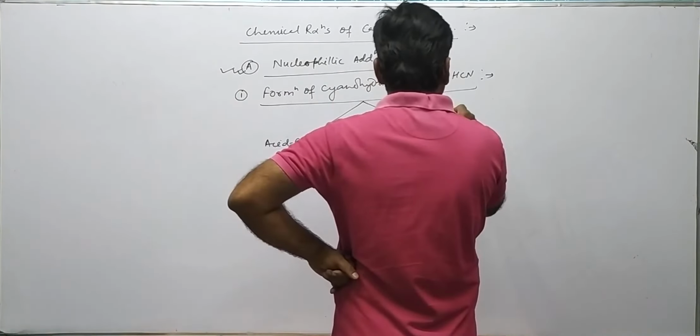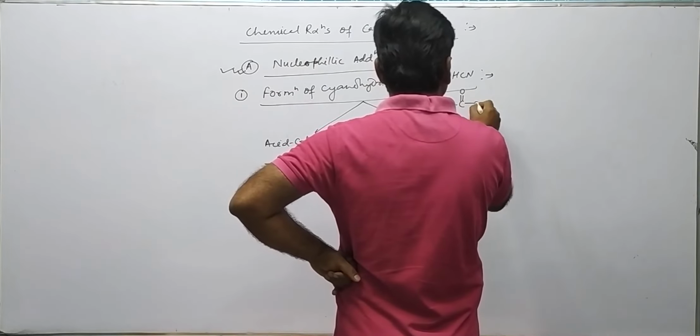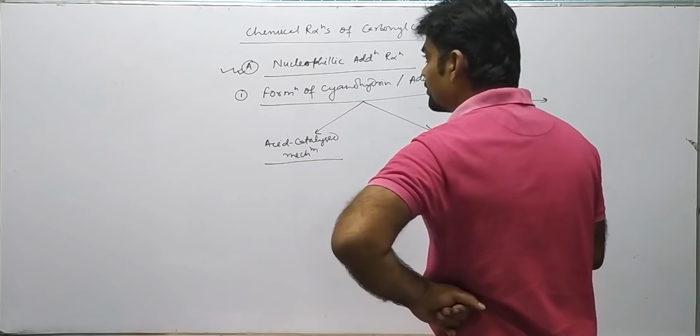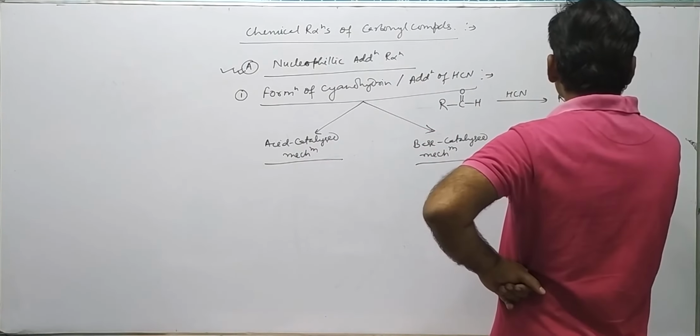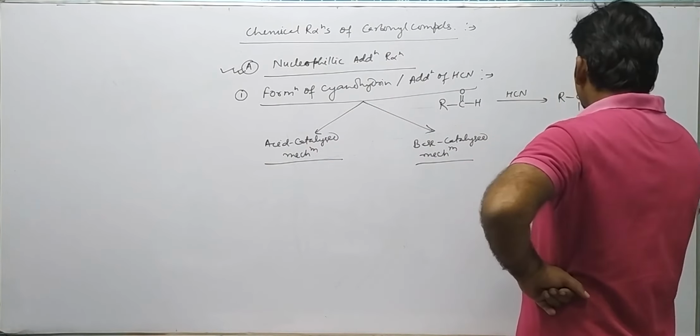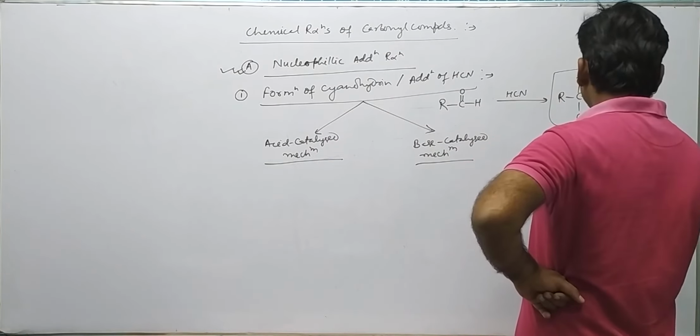So when HCN is added to carbonyl compounds, it forms the corresponding cyanohydrin. The reaction is R C double bond O, let's say with H. We add HCN to it. What happens? R C, this will be OH, H and CN. This compound is called a cyanohydrin.